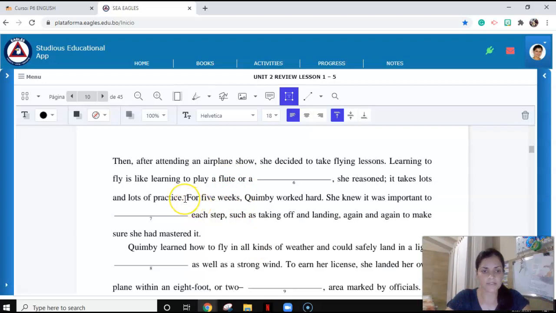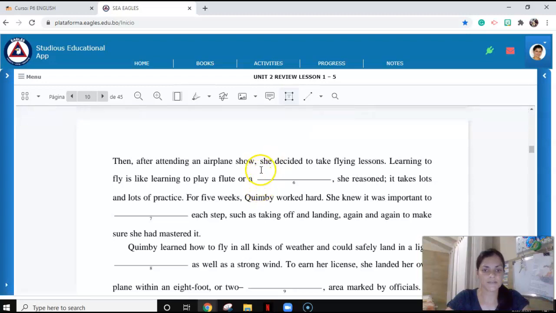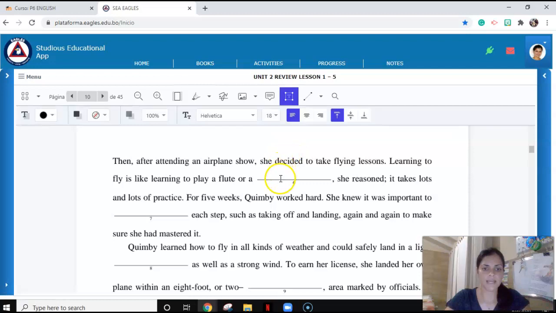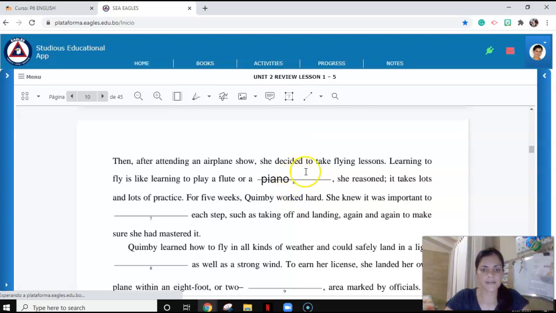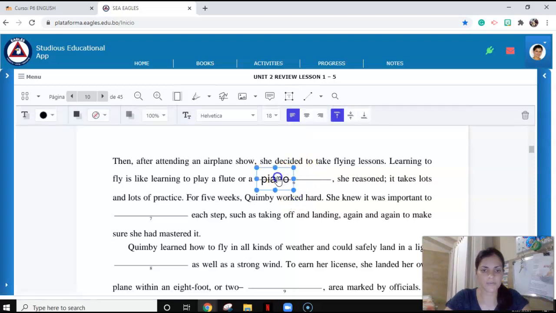So let's have a look at context clues within the same sentence. Learning to fly is like learning to play a flute or a... So we have context clues: to play and flute. So flute is a musical instrument, so piano will be our missing word, as piano is another musical instrument, right?